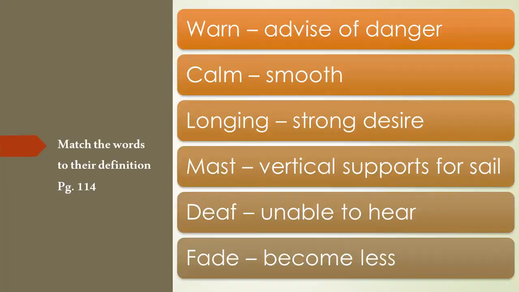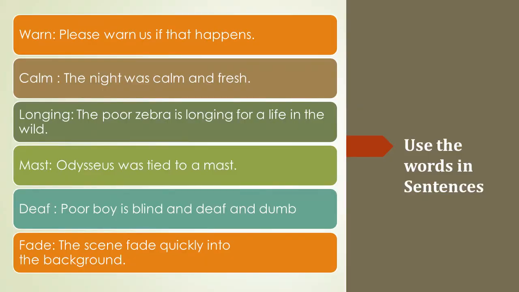1. Warn means advise of danger. The sentence is, please warn us if that happens. The meaning is clear. Somebody is asking others to advise them of any danger. Calm, smooth, without any disturbance. The night was calm and fresh. Longing, desire. The poor zebra is longing for a life in the wild. The poor zebra is desiring a life in the wild. Mast, that is the support that people use in their boats or in their sails. Odysseus was tied to a mast.